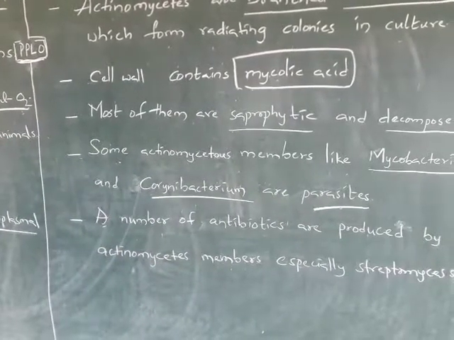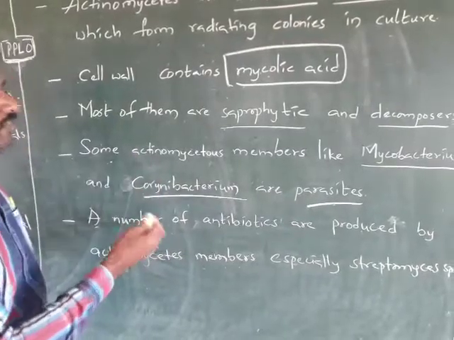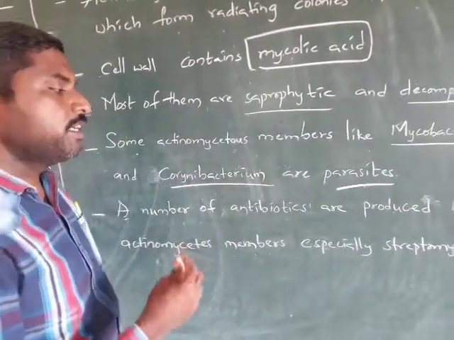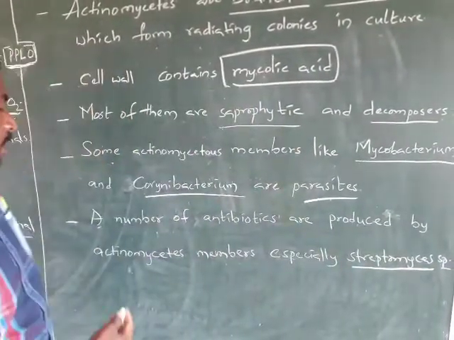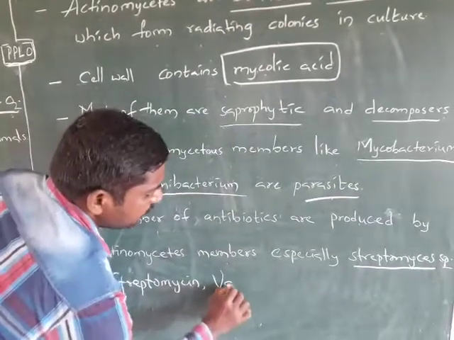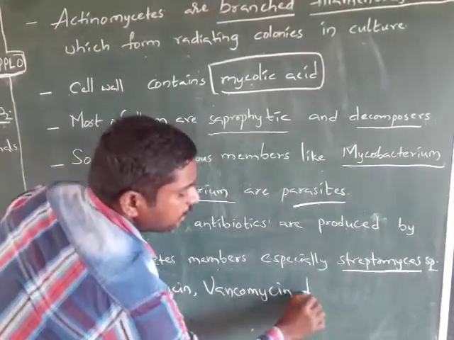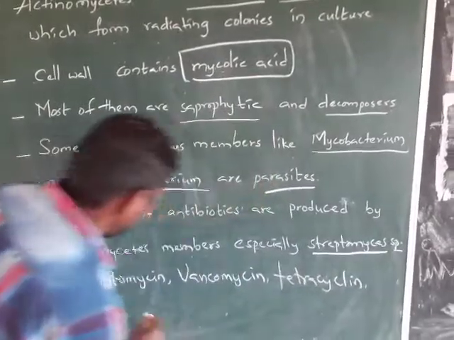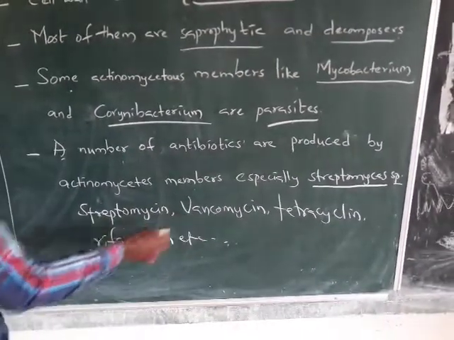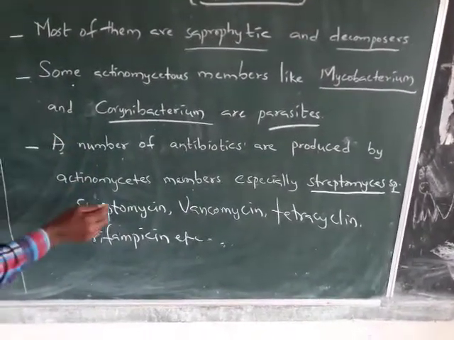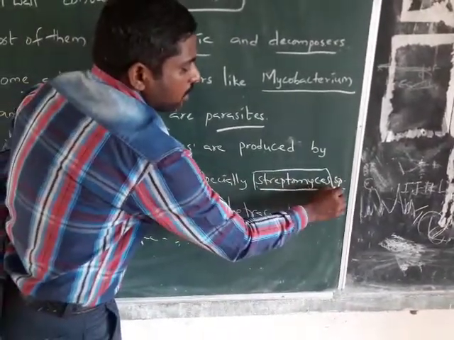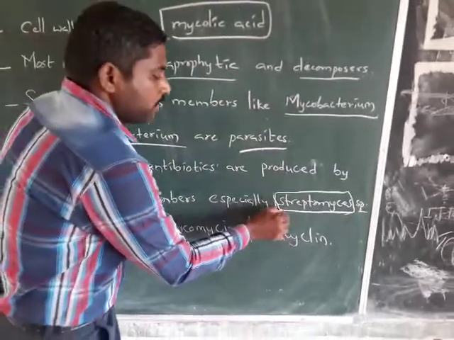The next point: a number of antibiotics are produced by actinomycetes. Not only parasites; many actinomycetes produce antibiotics, especially Streptomyces species, such as streptomycin, vancomycin, tetracycline, rifampicin, etc. These are the antibiotics produced from actinomycetes, and especially Streptomyces produces the largest number of antibiotics.